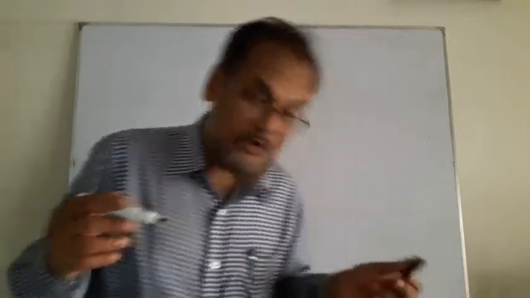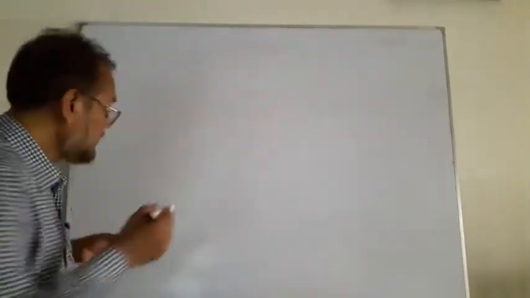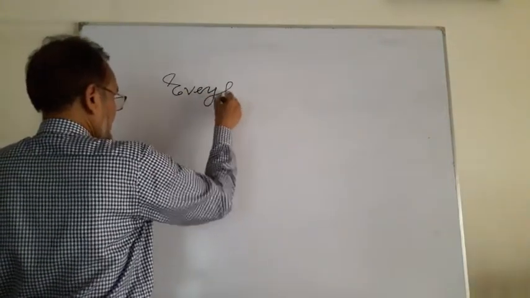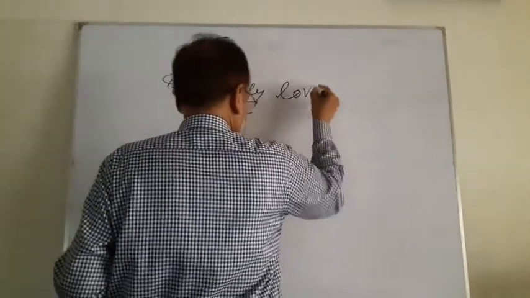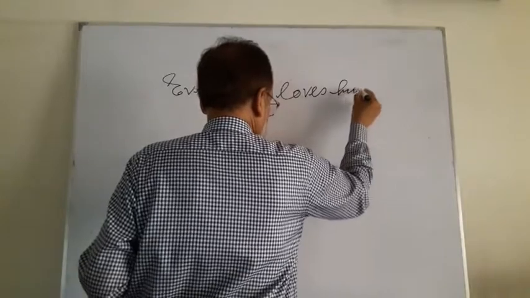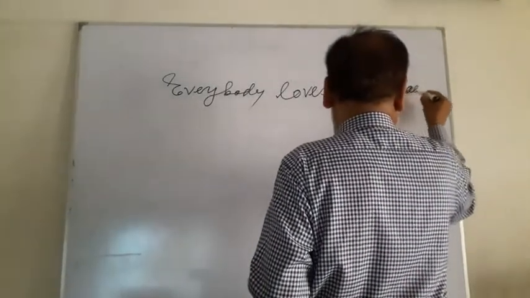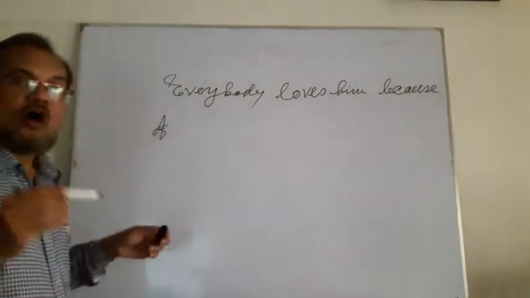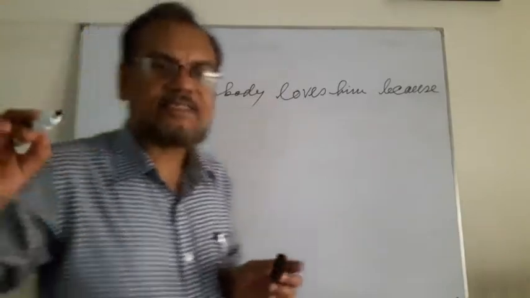Suppose everybody loves him. Everybody loves him because of his. So there is of, after which you should use the possessive case. Of course, you know cases.